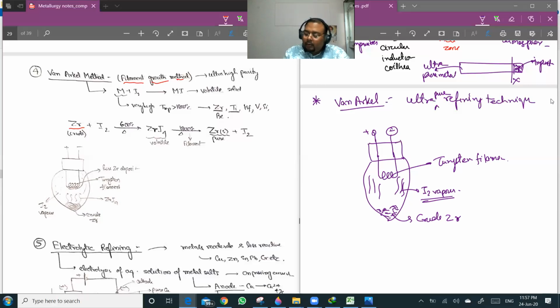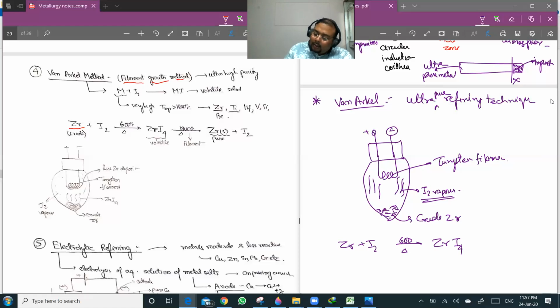So what happens is the crude zirconium will react with iodine to form a volatile compound, ZrI4, at a temperature of 600 degrees centigrade. The temperature is higher at the filament and lower as you go away from the filament.